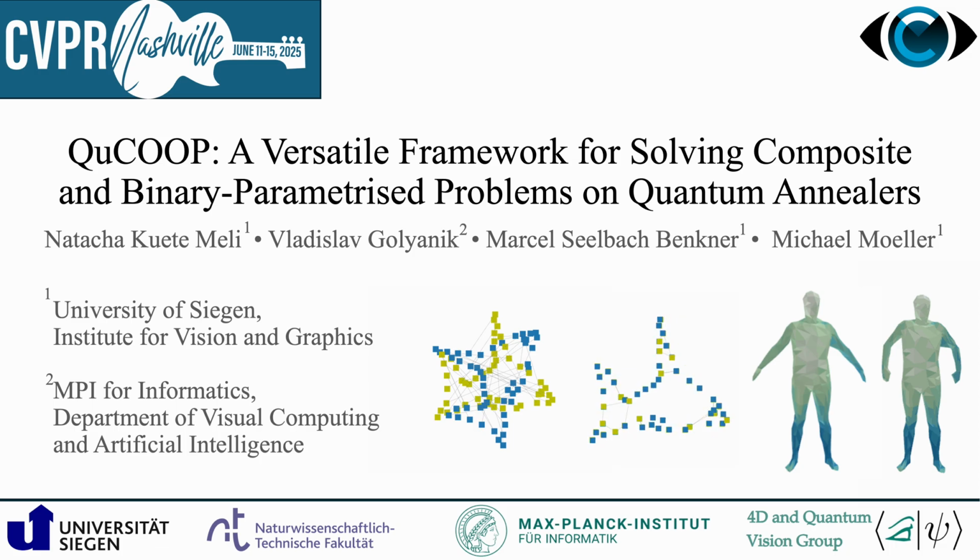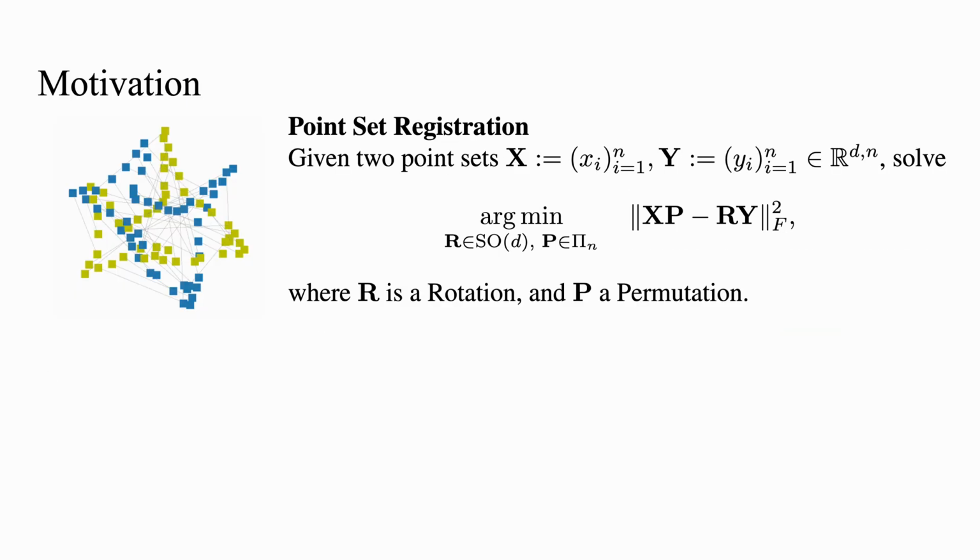QuCOOP is versatile and can be applied to several computer vision problems such as shape matching and point set registration without correspondences. Many computer vision problems require complex objective functions to obtain accurate solutions. In rigid point set registration, given a reference and a template set of points, the goal is to determine the best rotation R and the best permutation P that jointly transform the template set and find correspondences with the reference set. This can be achieved by minimizing a squared objective involving R and P.